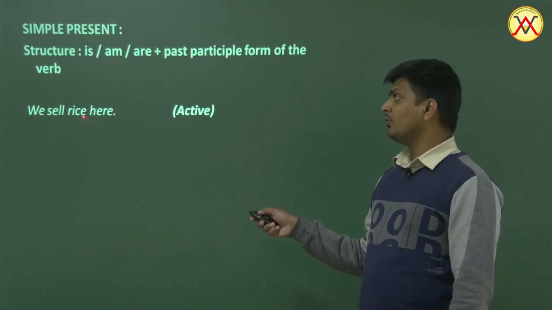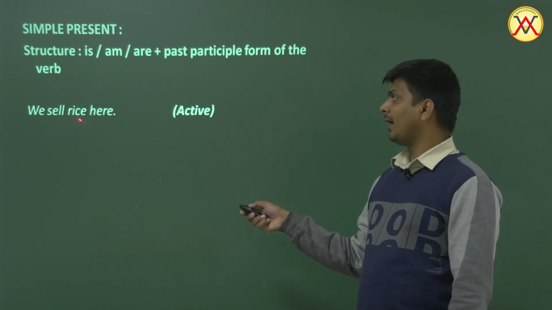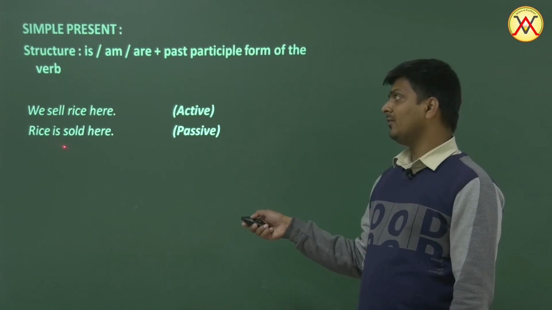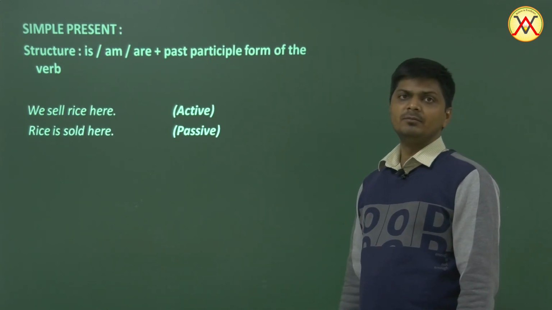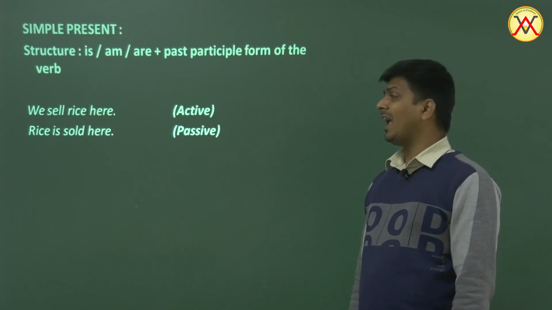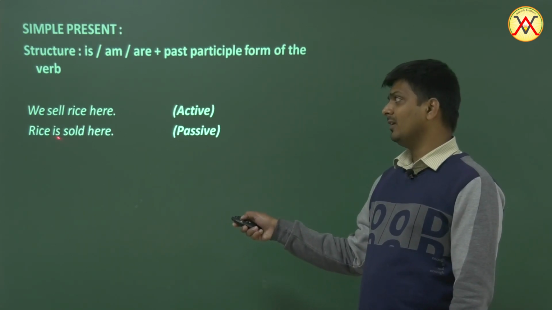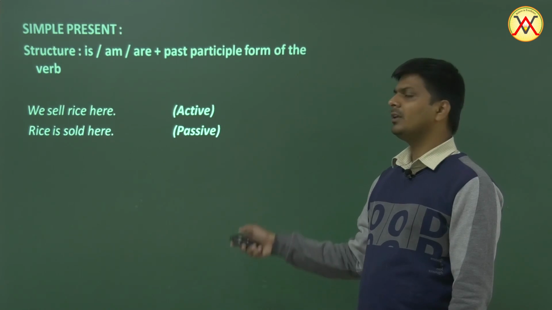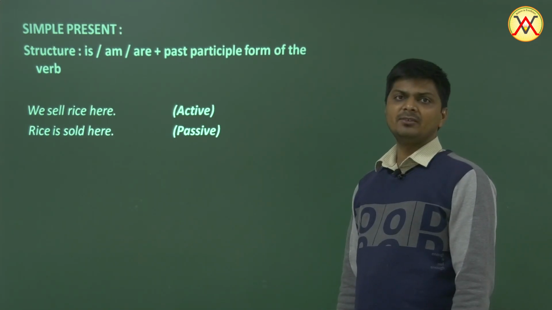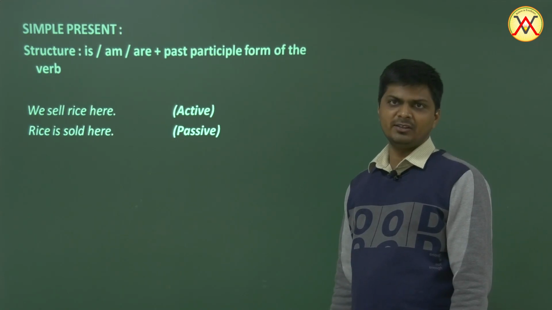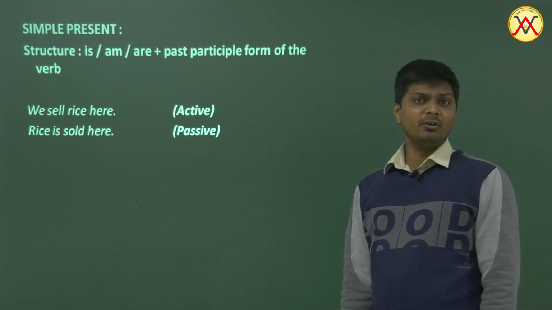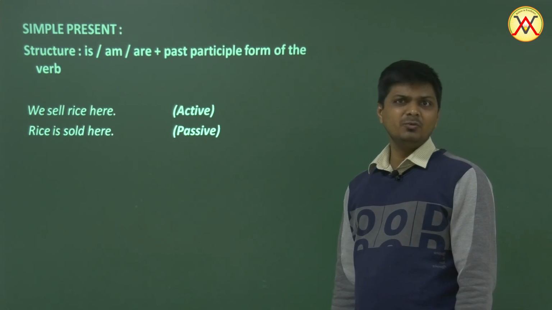Now we put the object in the first place, so rice will go there, and then first form will change into is, am, are plus third form. We have to choose one of the three, is, am, are. Rice will take is, so rice is sold here. We need not say rice is sold by us here, or rice is sold here by us. We need not say that, because if the subject is so important, why do you use the passive? Use active.